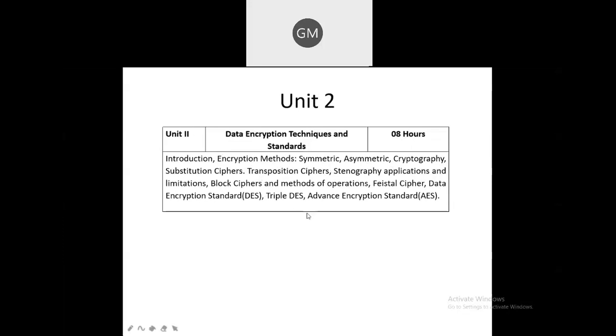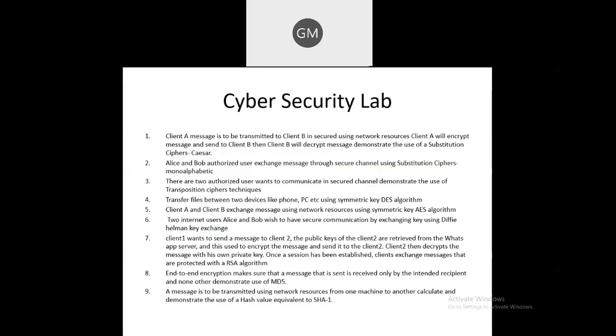So that you are going to learn in the assignment, the actual implementation of that transposition cipher. And then next, transfer files between two devices like phone, PC, etc. by using the DES algorithm. What is the DES algorithm? That is the Data Encryption Standard algorithm.